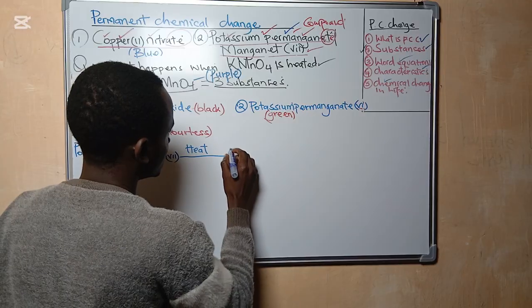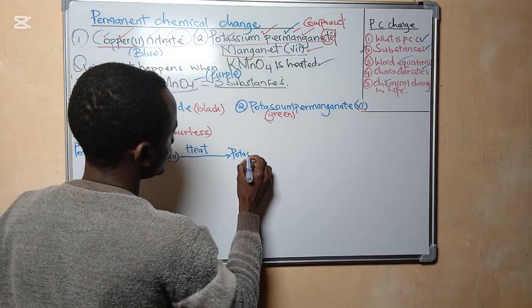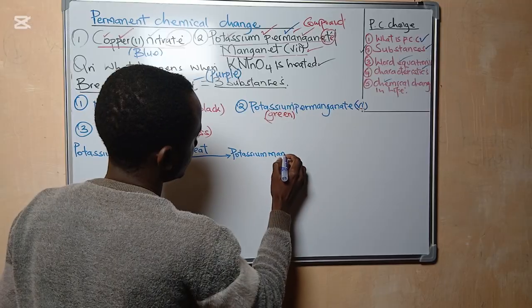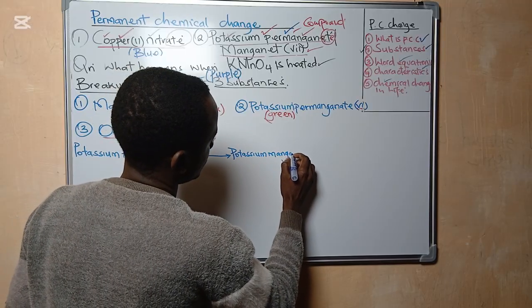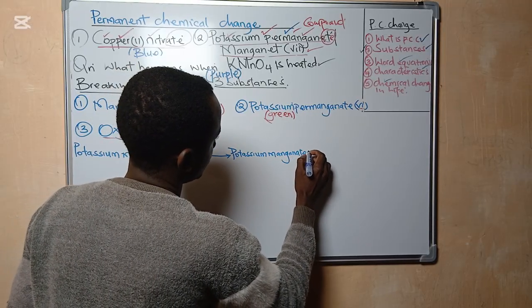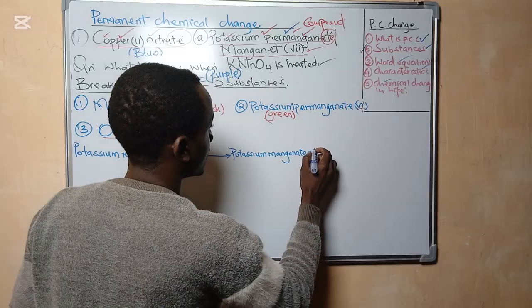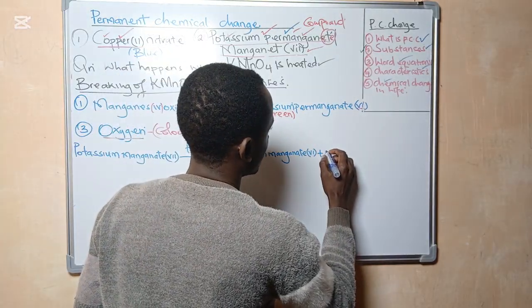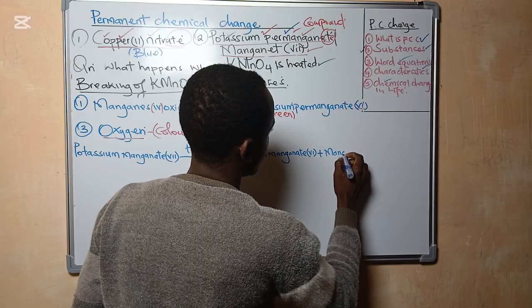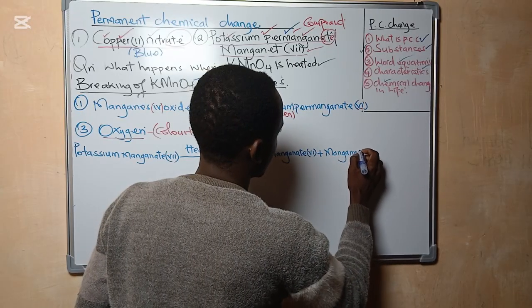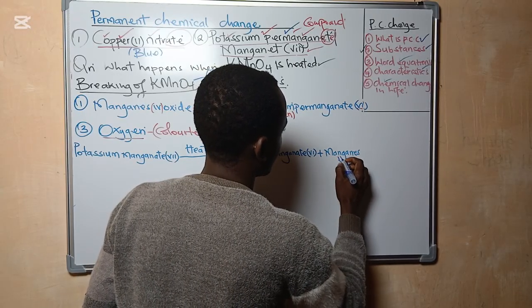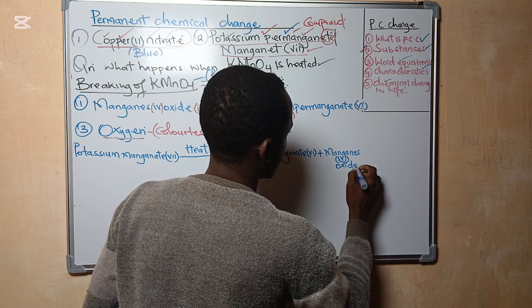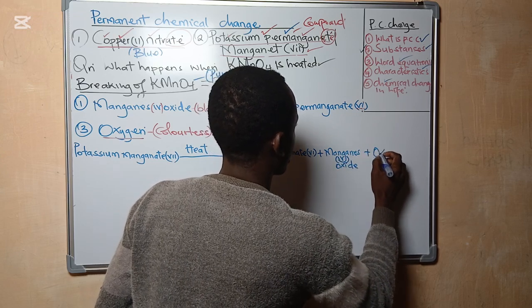You get potassium manganate 6 plus manganese 4 oxide plus oxygen.